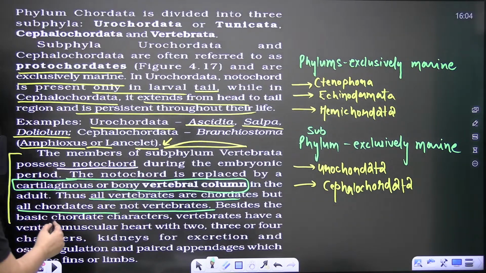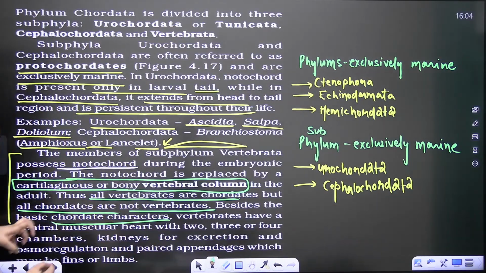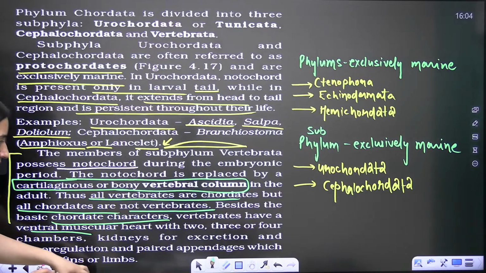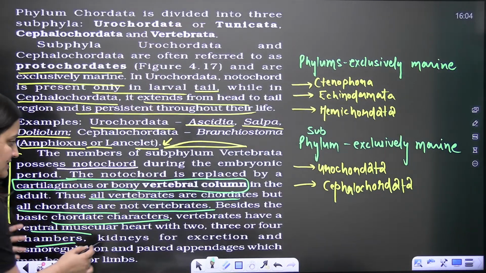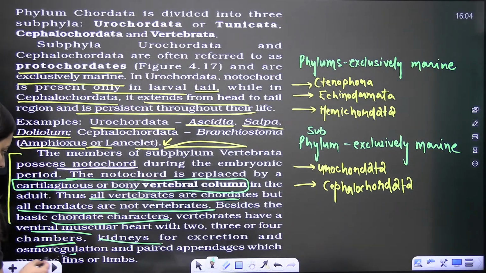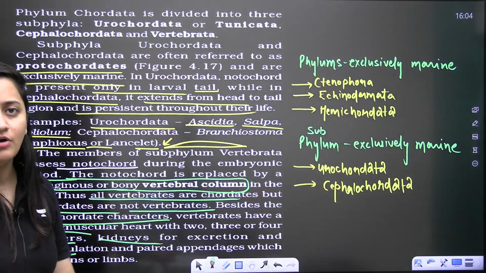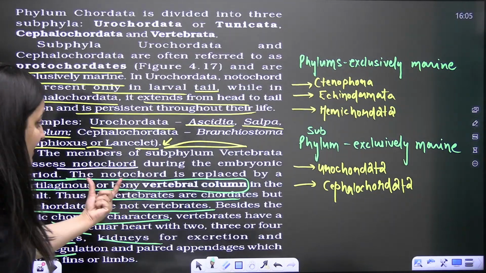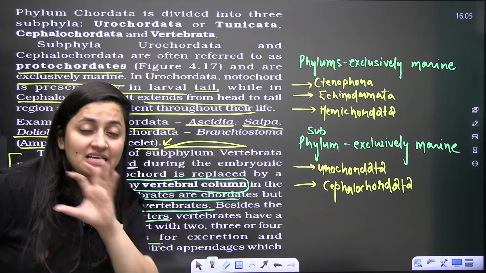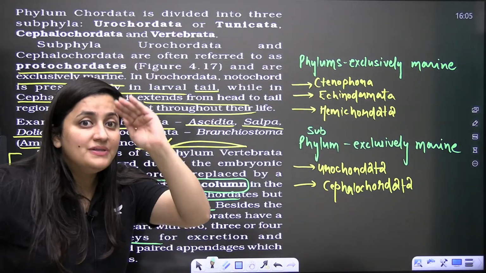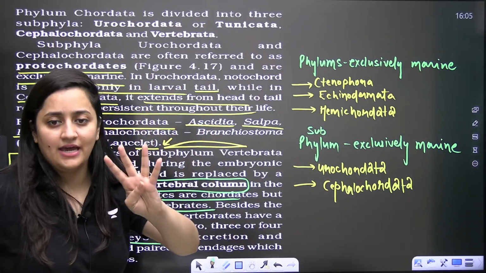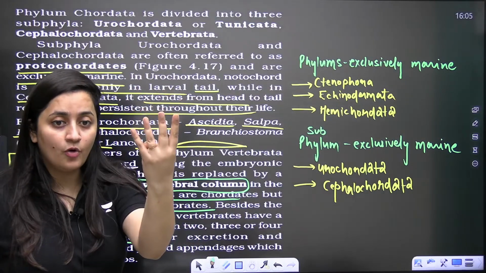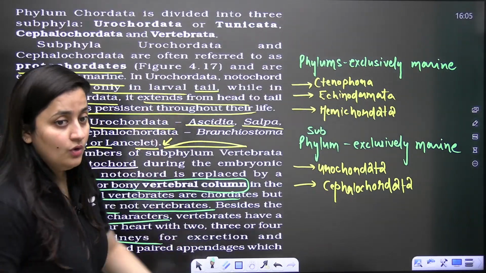In addition to the basic chordate characters, vertebrates also have a ventral muscular heart with 2, 3 or 4 chambers. They have kidneys for excretion and osmoregulation, and they have paired appendages that can be fins or limbs. This is what you need to remember. In the NCERT it is given in very simple language, that besides the 4 basic characters. So if the paper asks for the 4 basic characters, now you know what to mention.